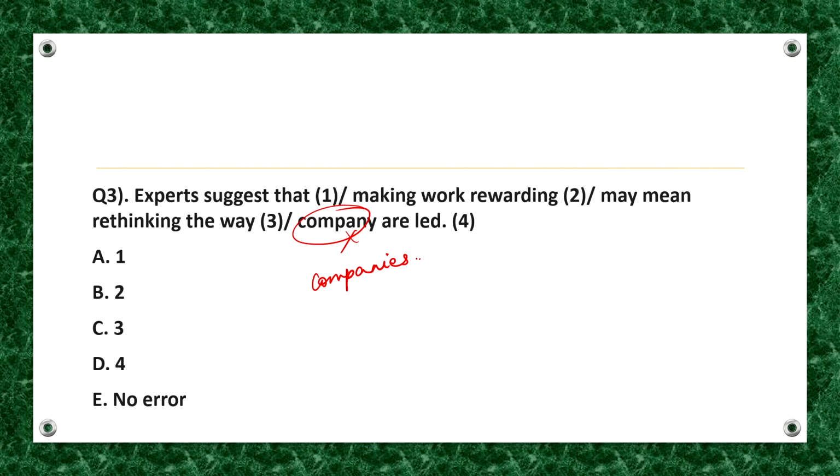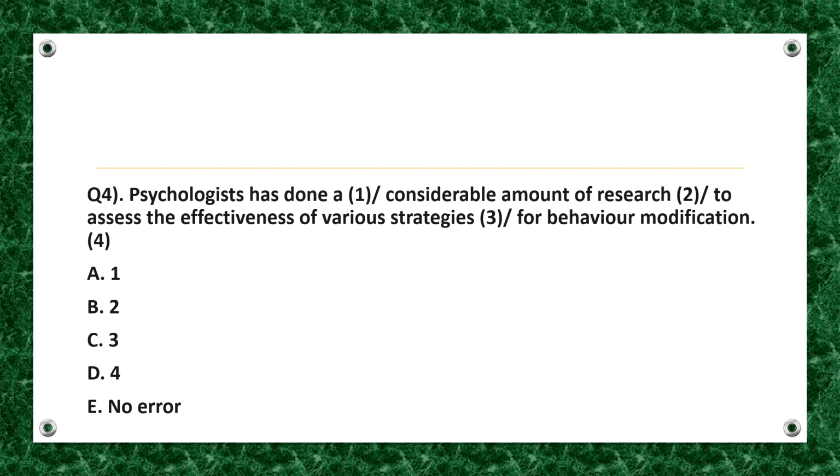The use of the plural auxiliary verb are indicates the requirement of a plural subject, that is companies over here, in accordance with the rule of subject-verb agreement. So, the correct answer is option D. Thus, the correct sentence should be: experts suggest that making work rewarding may mean rethinking the way companies are led. Fine. I hope it's clear. Now, moving on, solve the next one.